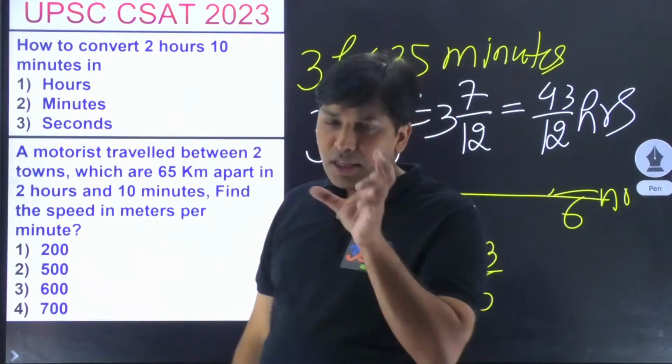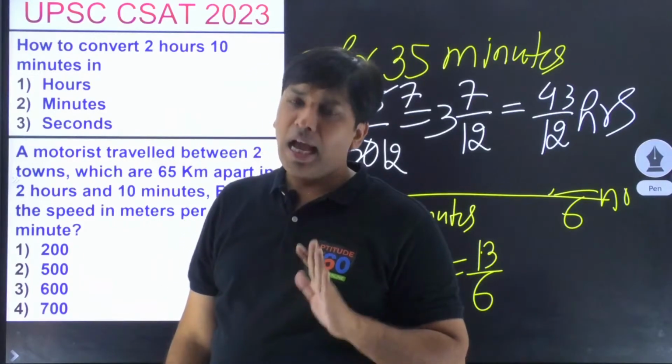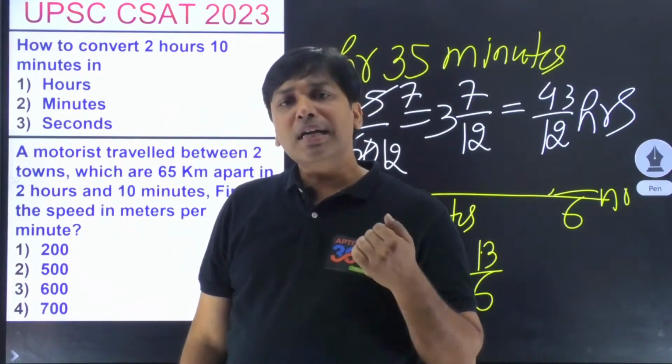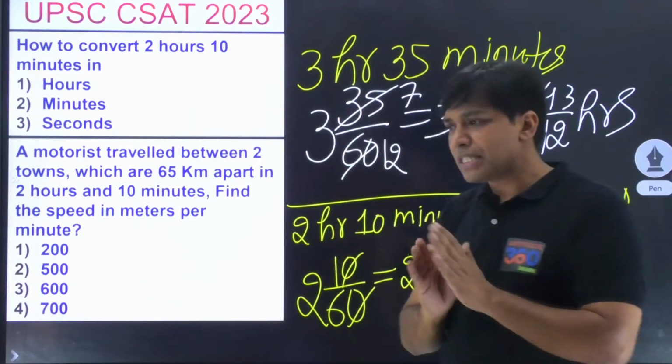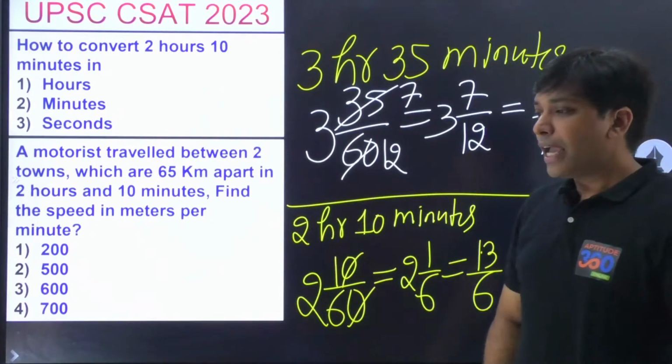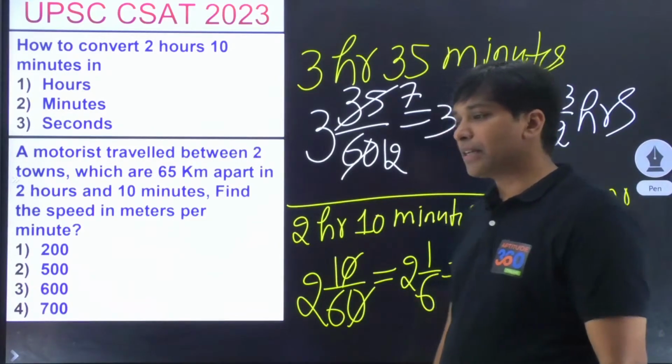Converting this into minutes is pretty simple. And seconds is even simpler. But if you have to convert it into hours, what should you be doing? It's a pretty simple thing, right? Explain the 6 by 5 bit.